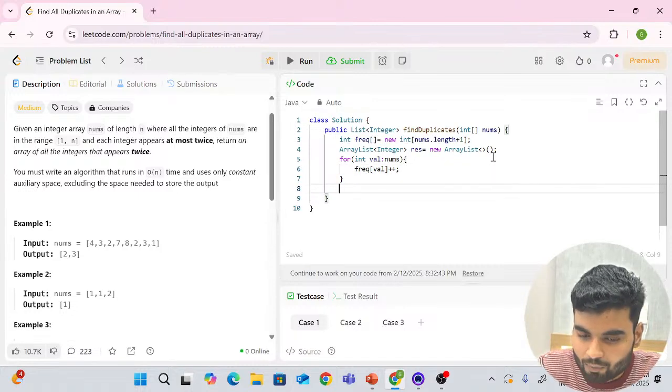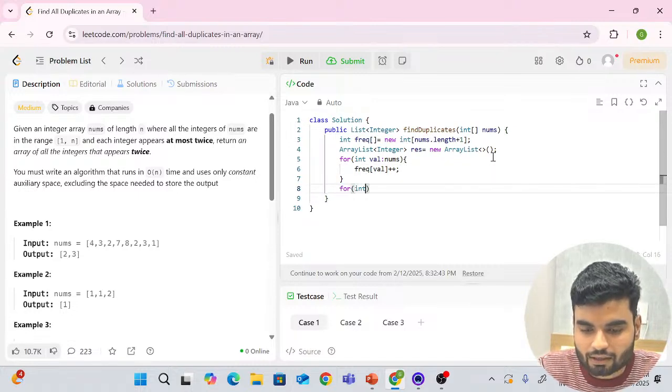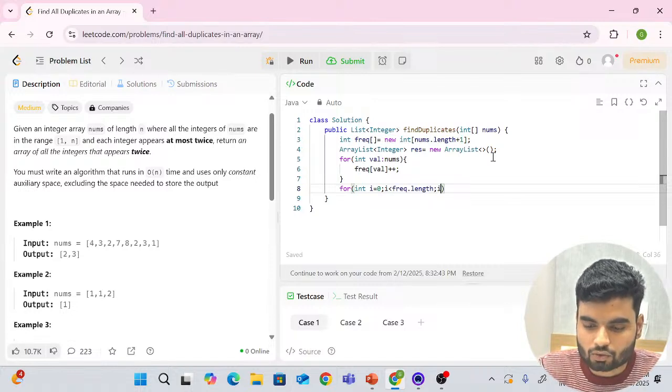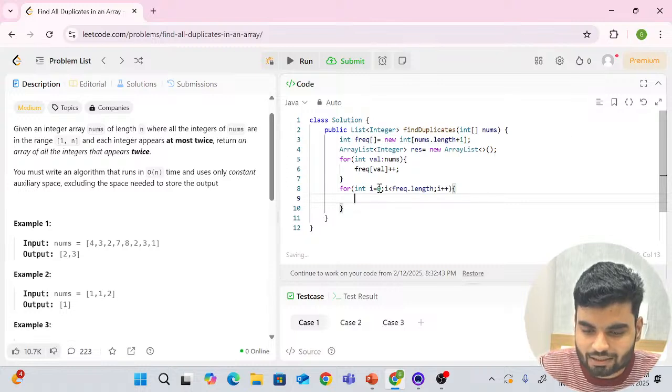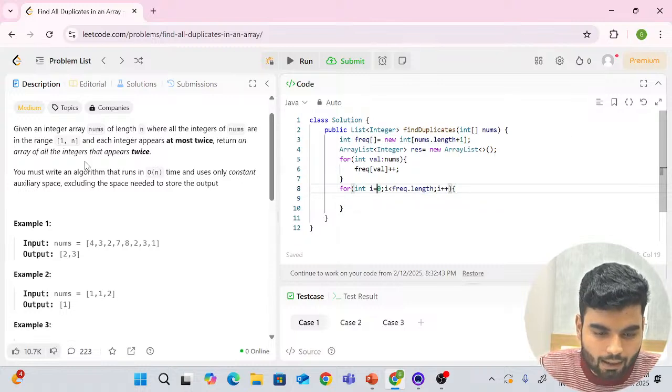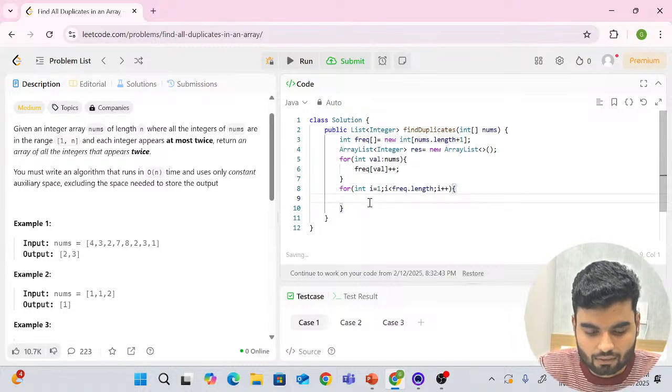Now once you've counted the frequency, you can write int i equals 0, i less than frequency.length, whatever the number of elements we had, then i plus plus. Actually not 0, because you have values from 1 to n, so you don't have to start from 0.